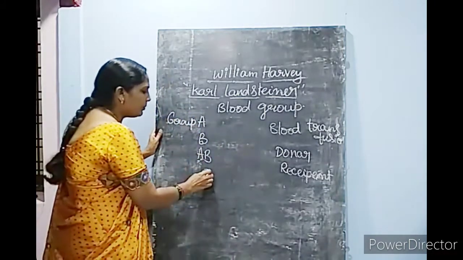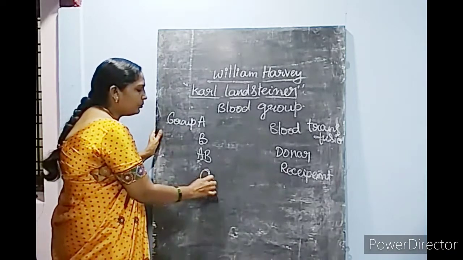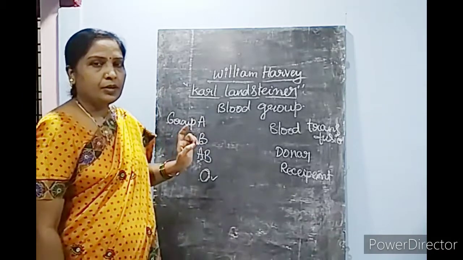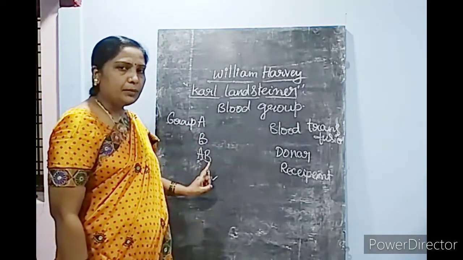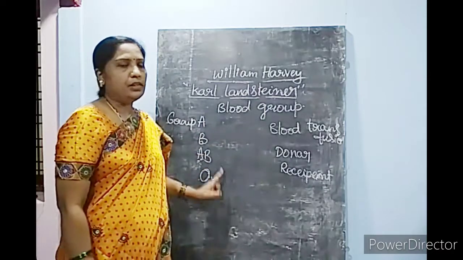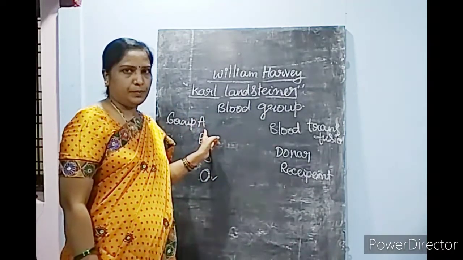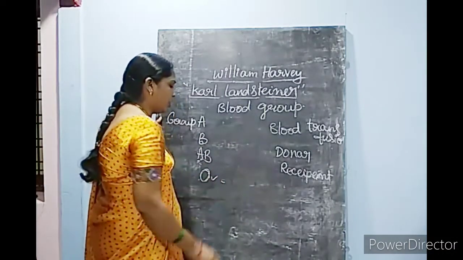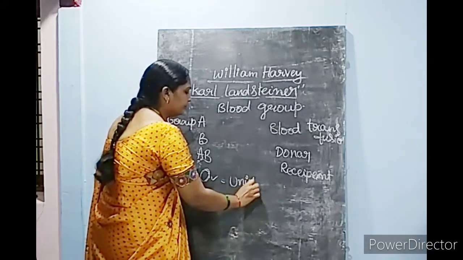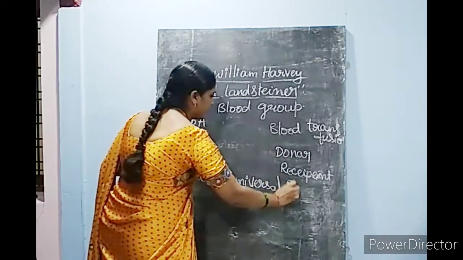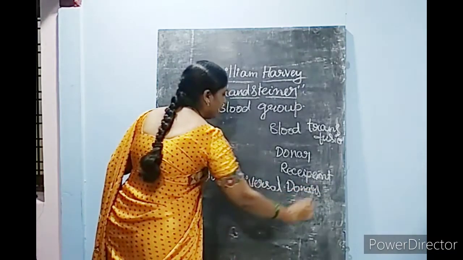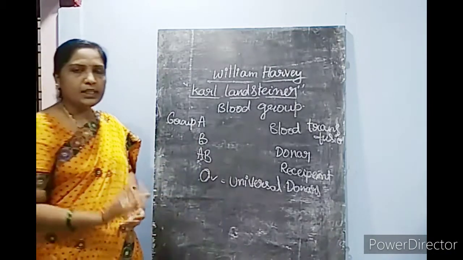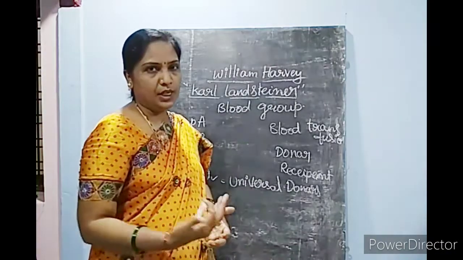And blood group O can give blood to any blood group. Blood group O persons can donate blood to the AB group, B group and A group people. Any group they can donate the blood. That's why O blood group people are called universal donors. Because anybody they can give, their blood is suitable to any group. That's why they are known as universal donors.